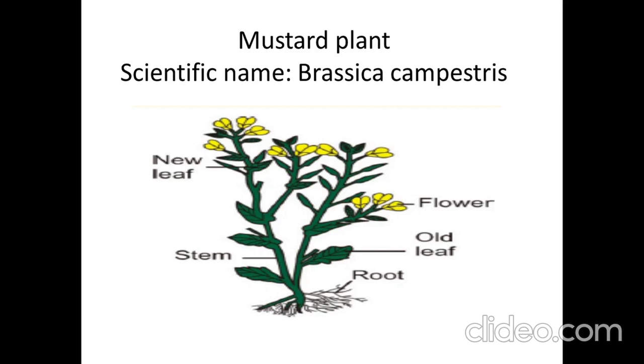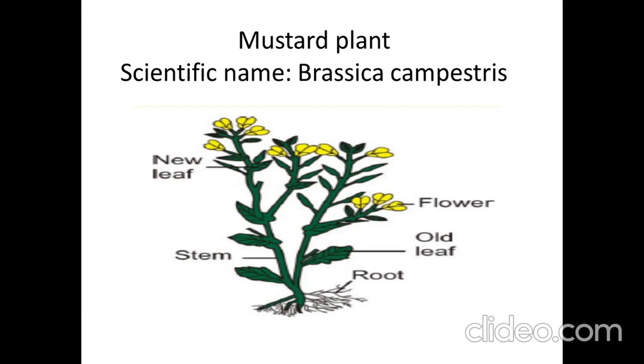Here is a mustard plant, scientific name Brassica campestris. You can see the following parts of the plant: flower, leaf, stem and root and old leaves. The flowers of this plant are used to extract mustard oil.